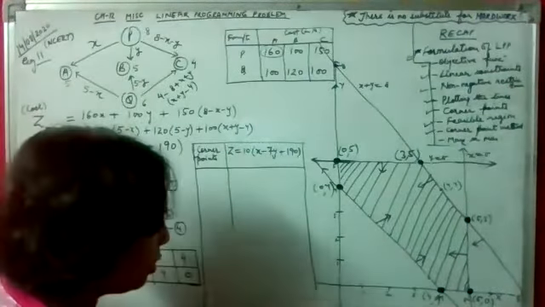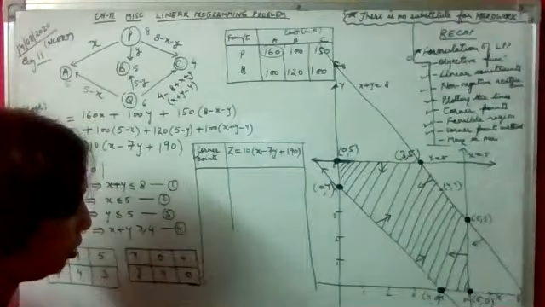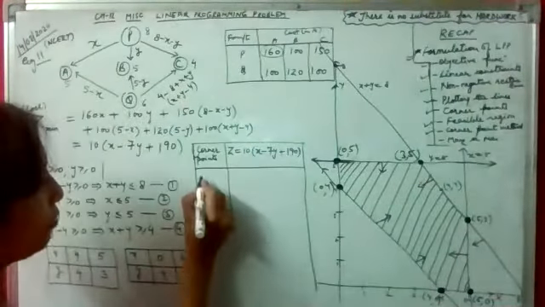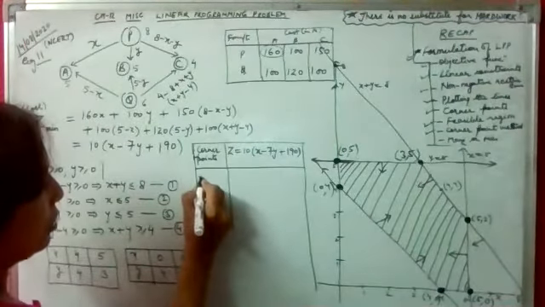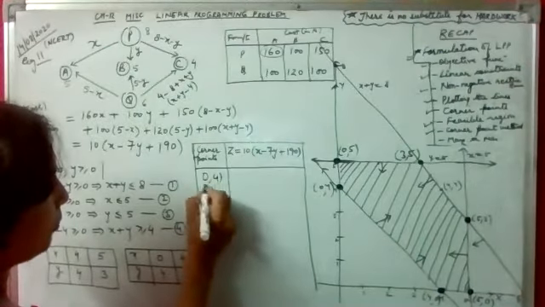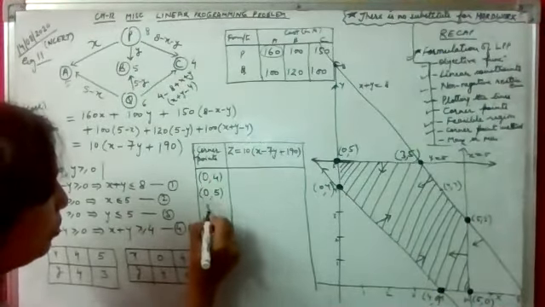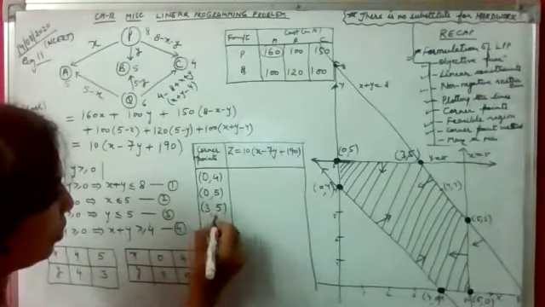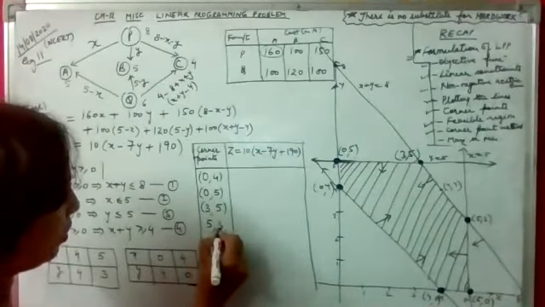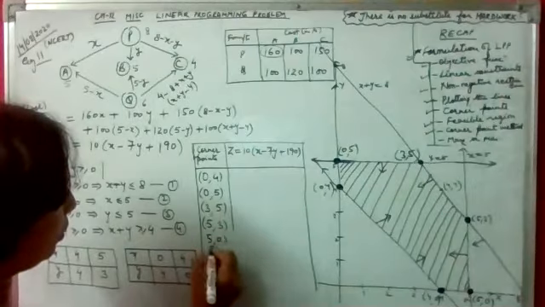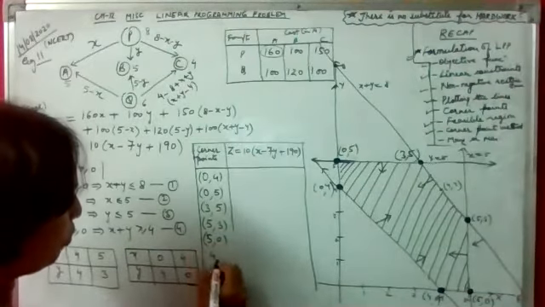So when we are writing, we have 6 in all. So let's write down the 6 corner points. We are starting from here. 0, 4, 0, 5, 3, 5, 5, 3. Then we have 5, 0 and 4, 0.